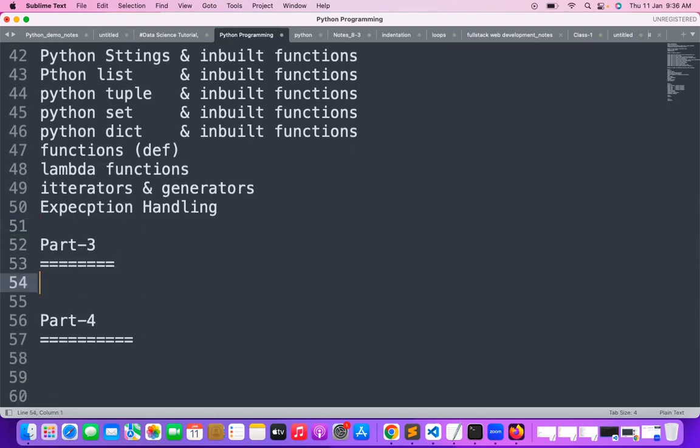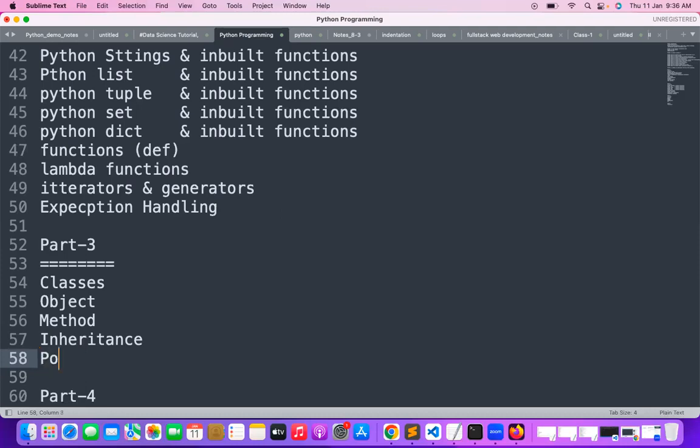In part three, let me go with object-oriented programming like classes, how to work with the classes, how to work with the object and how to work with a method. Okay, so how to work with inheritance. There are a lot of object-oriented features, OOPS concepts, we are trying to work on.